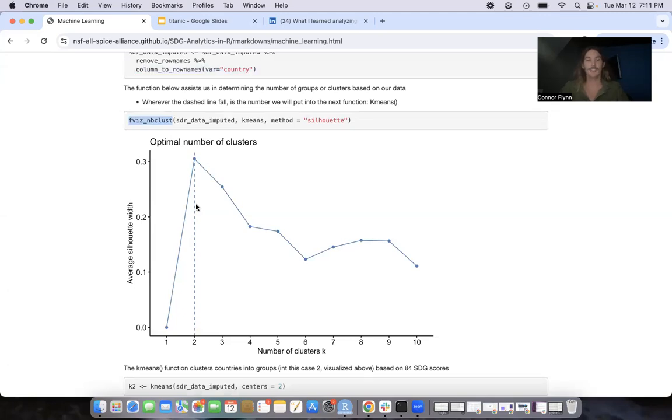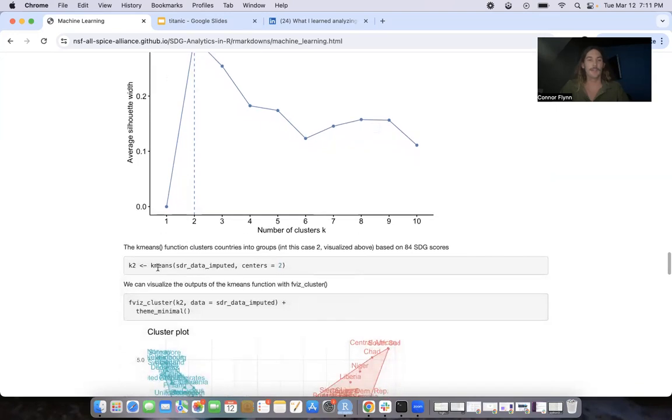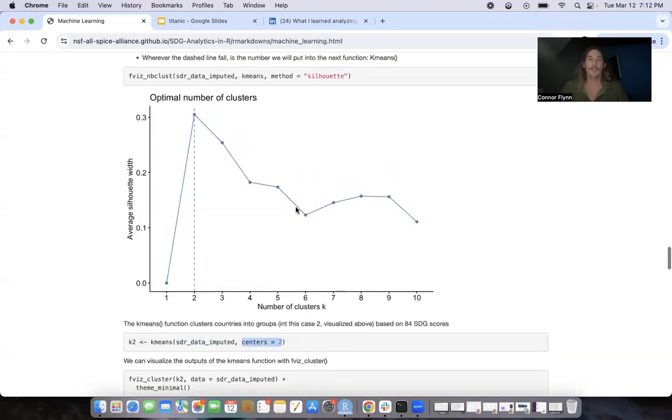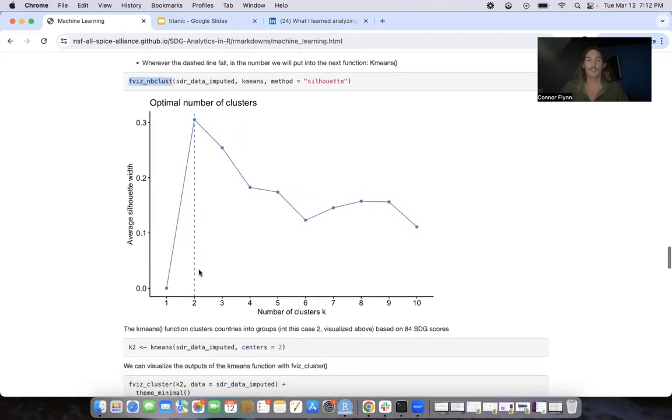This is something that we can change and play with, and we will in the code in the RStudio version of this video. But for now, we're going to stick with 2 clusters in our data, so 2 groups of countries based on SDR data. So when we use k-means, which is our clustering function, we'll feed it our imputed data frame, a data frame that doesn't have any NA values, because we used the random forest method to predict them. And then we'll use centers equals 2, which is simply the number of clusters that we got from the fviz_nbclust function, which laid out with the dashed line how many clusters we should have.